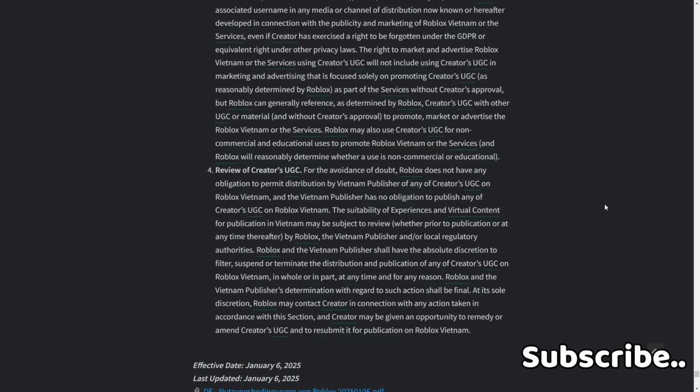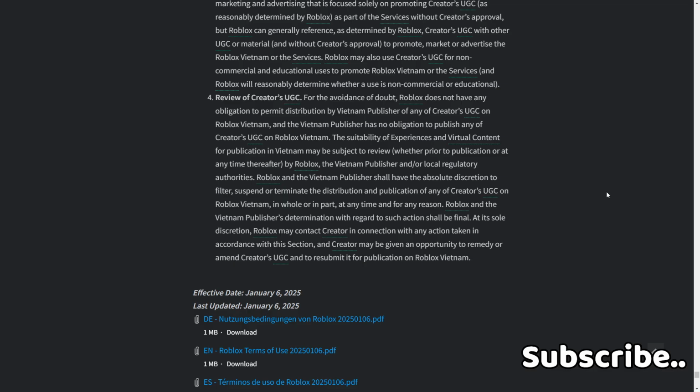Roblox and the Vietnam publisher shall have the absolute discretion to filter, suspend, or terminate the distribution and publication of any of creators UGC on Roblox Vietnam in whole or in part at any time and for any reason. Roblox and the Vietnam publisher's determination with regard to such action shall be final at its sole discretion. Roblox may contact creator in connection with any action taken in accordance with this section, and creator may be given an opportunity to remedy or amend creators UGC and to resubmit it for publication on Roblox Vietnam.